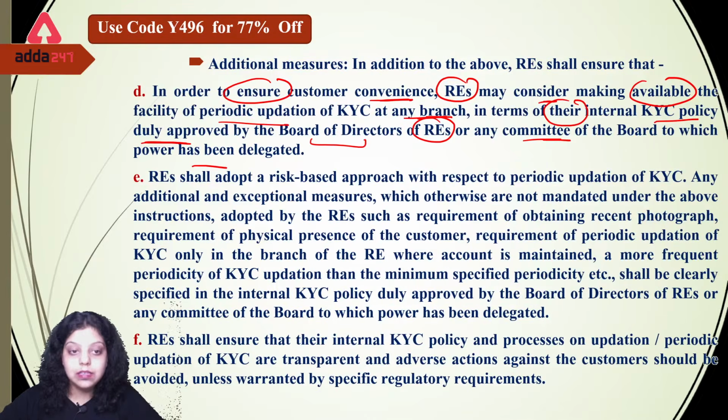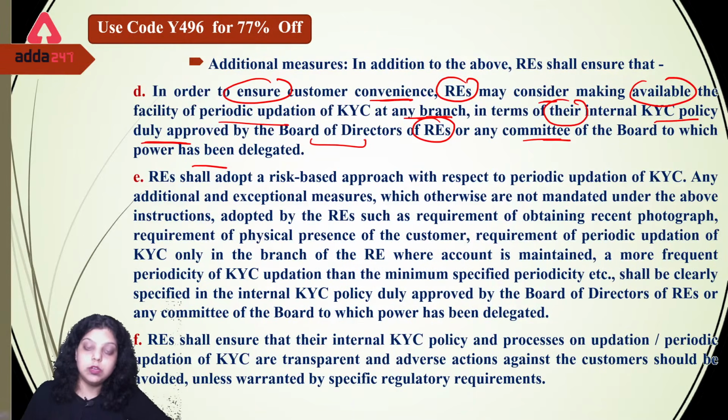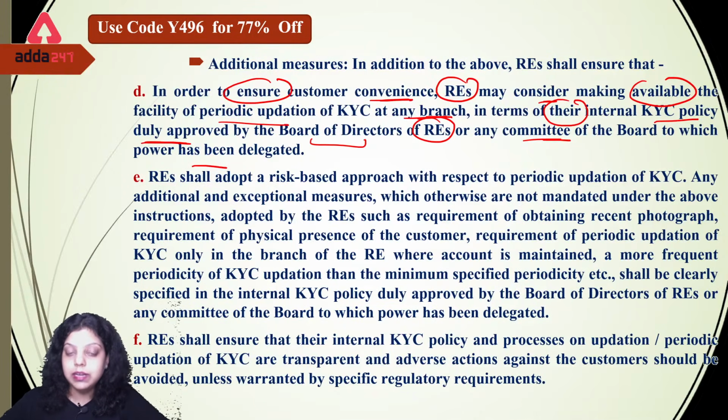So the next measure says that, to ensure customer convenience and that the customer does not face any kind of issue, the regulated entity may consider making available the facility of periodic updation of KYC at any branch, so that the customer does not have to go to the home branch only. This should be in terms of their internal KYC policy duly approved by the board of directors of regulated entities or any committee to which the power has been transferred by the board. So this should be done by the regulated entities of RBI so that the customer does not have to face any problem at the time of updation of the KYC.